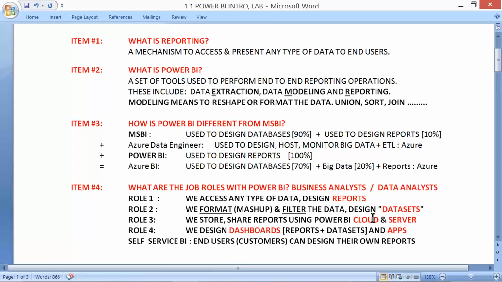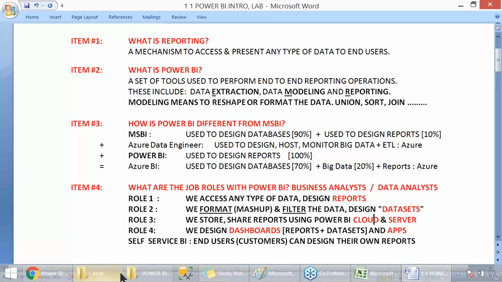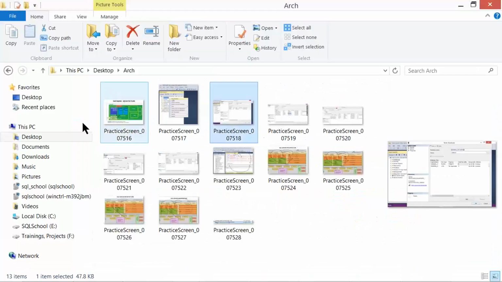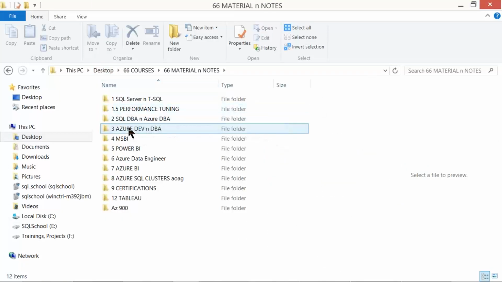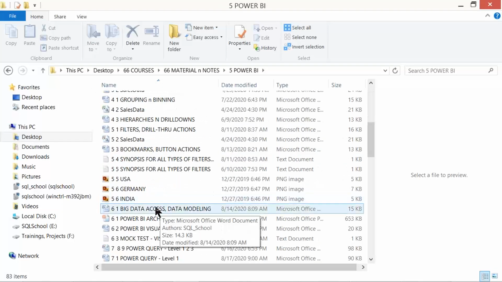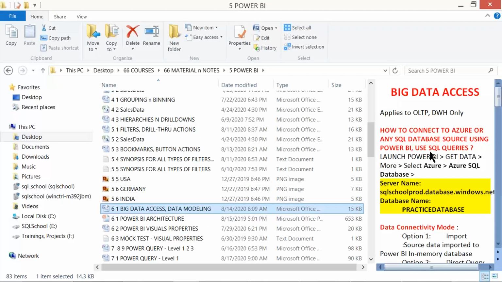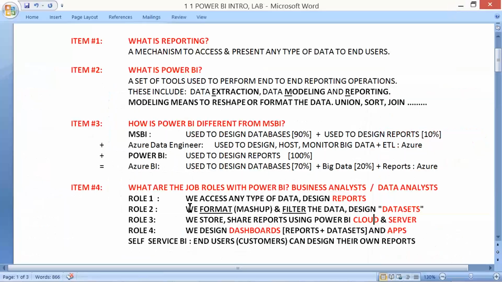Please learn these components by heart, because in one of our next classes, chapter number 6, we'll talk about Azure data engineer components integrations. In chapter number 6, titled big data access in your notes, you'll be given access to the Azure data sources, and we need to understand how to pull the data into Power BI. You would also be given access to a few data warehouses built by MSBI developers, and we need to understand how to generate the report from there.